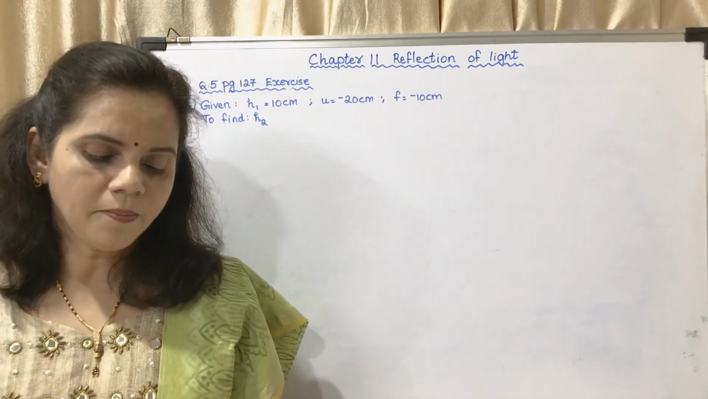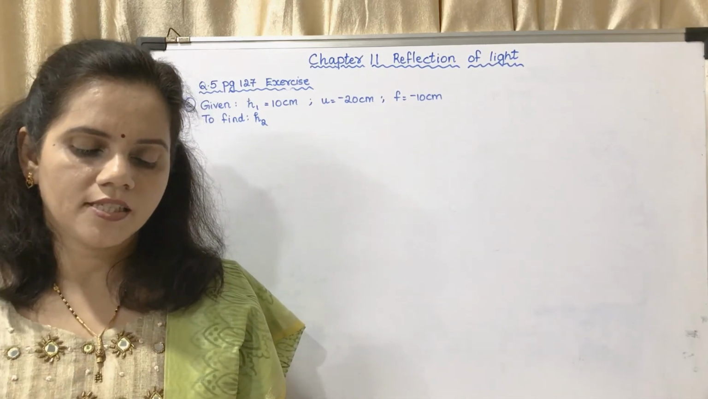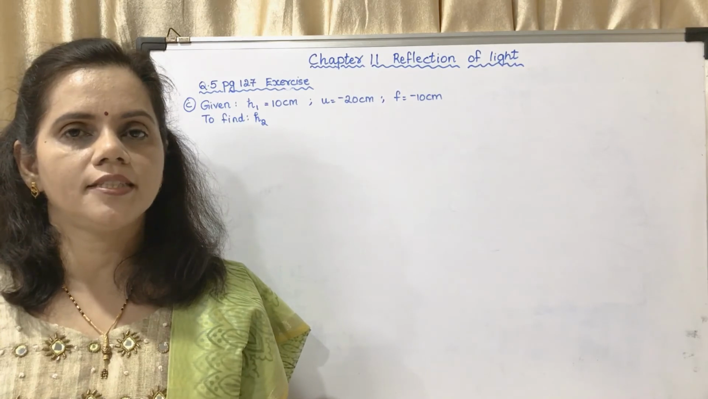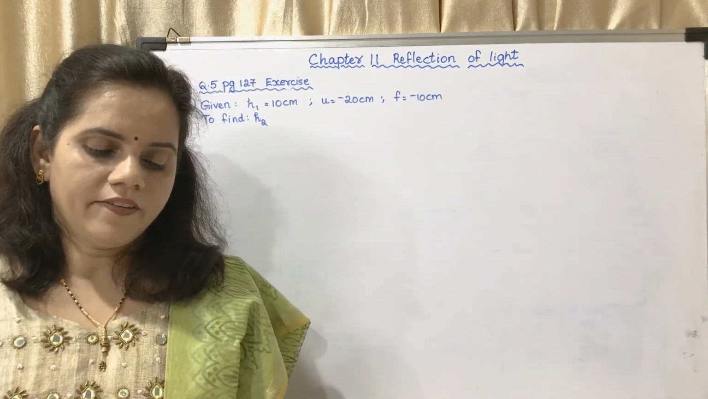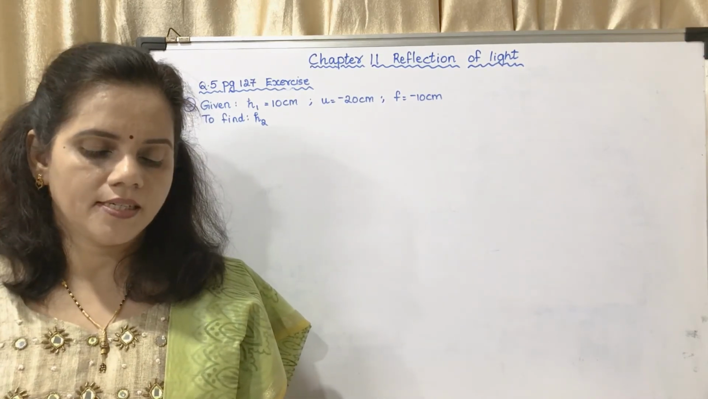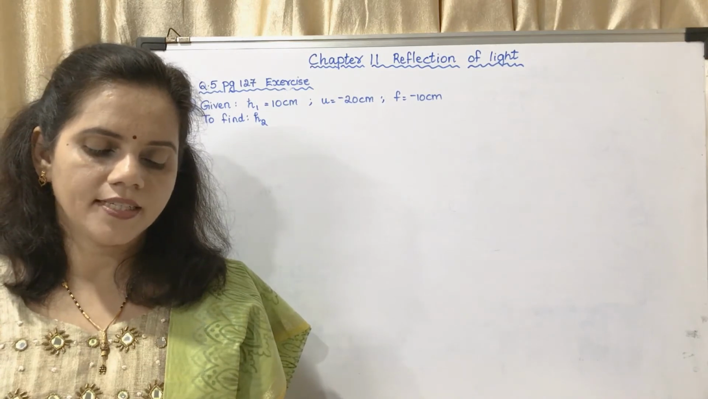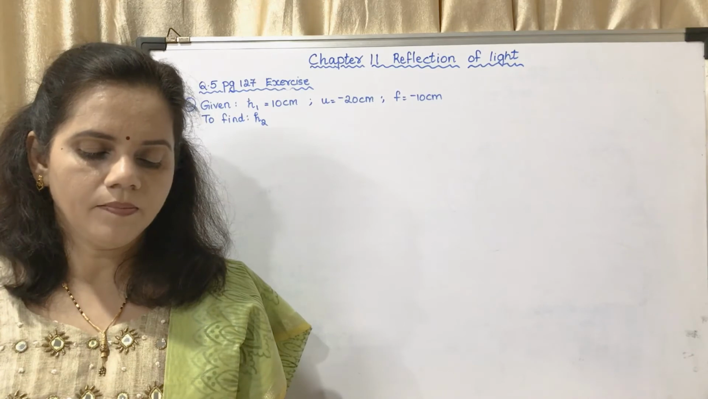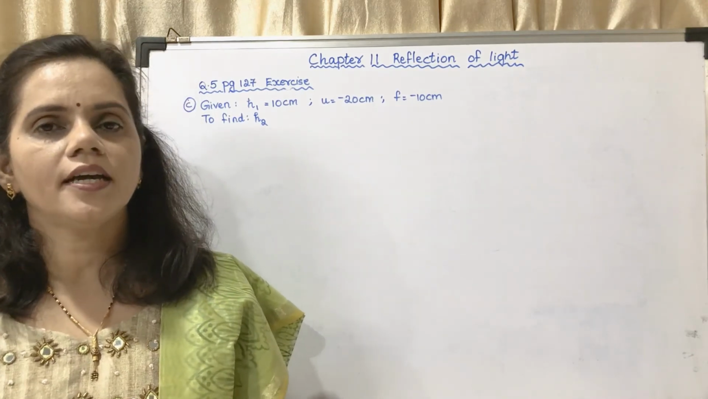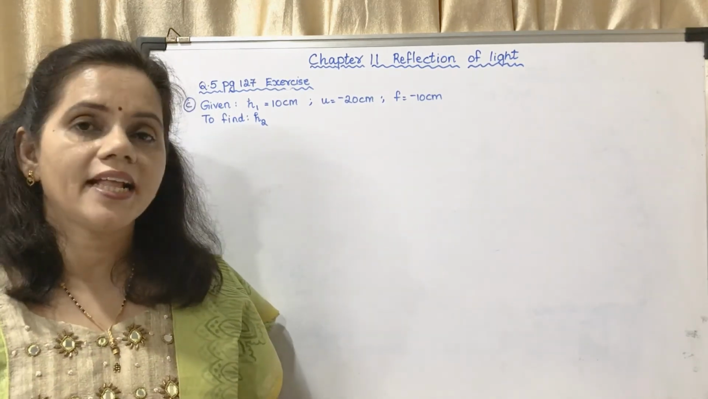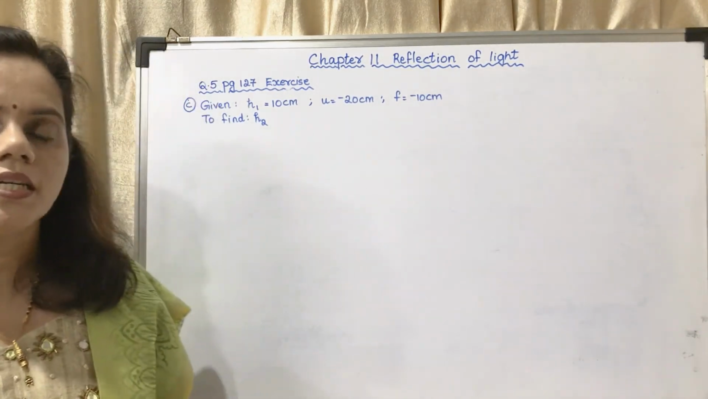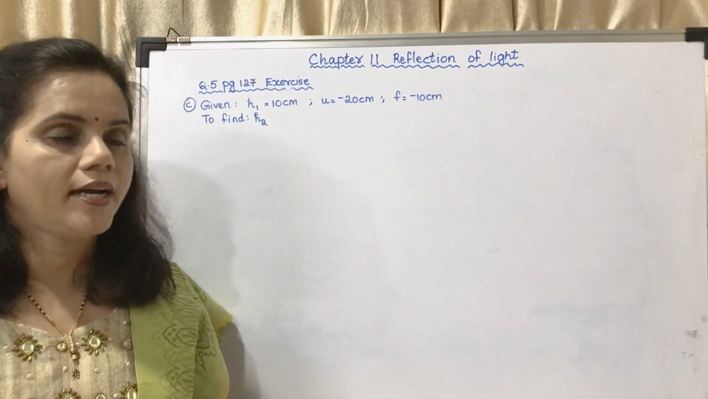Now the next question. A 10 centimeter long stick is kept in front of a concave mirror. That means focal length is negative. Having focal length 10 centimeter, in such a way that the end of the stick closest to the pole is at a distance of 20 centimeter. What will be the length of the image? What will be the length of the image means what will be the height of the image. Consider the object is kept vertically.